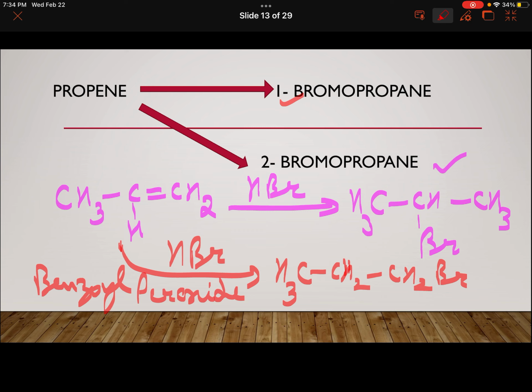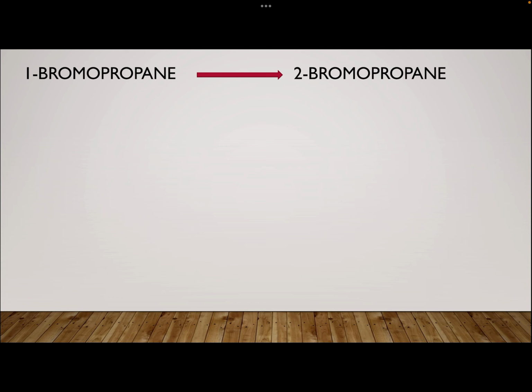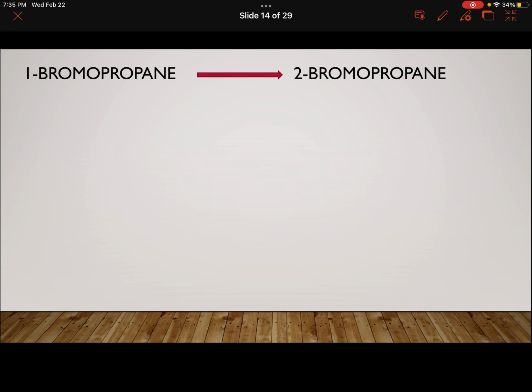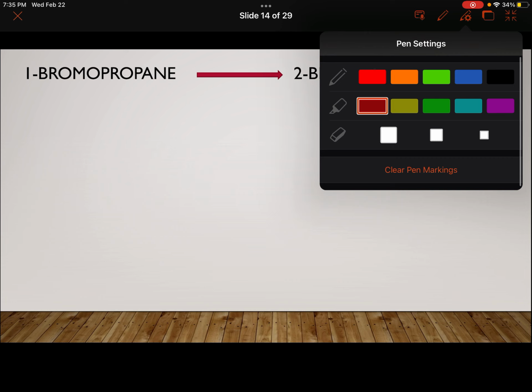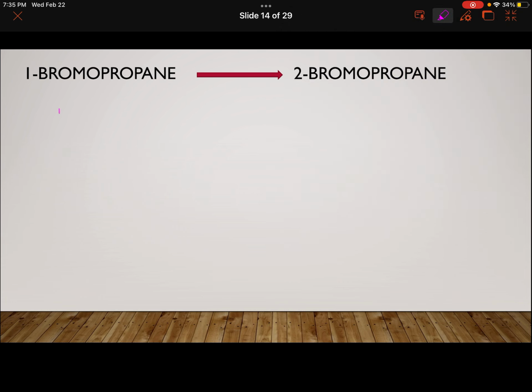The negative part, that is Br minus, is going to that carbon which has more number of hydrogens. Anti-Markovnikov. Simple again. I am discussing all those conversions which I think are appropriate to start with at class 11th level.